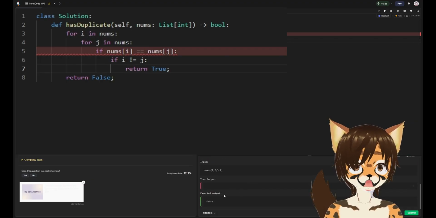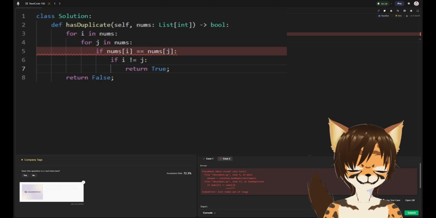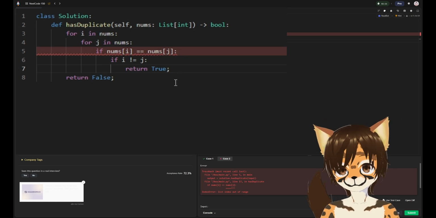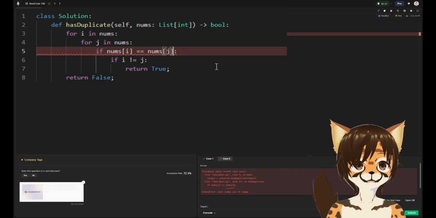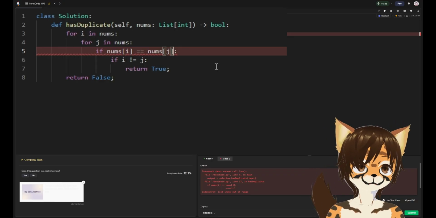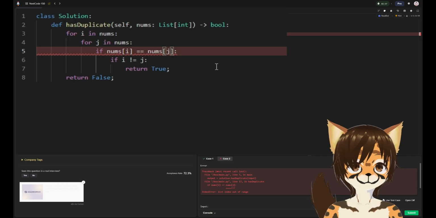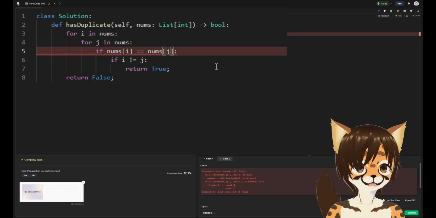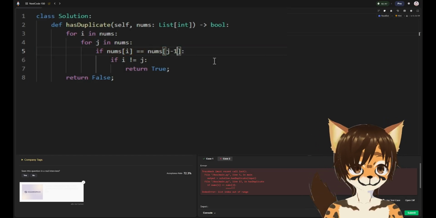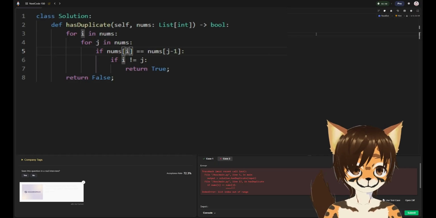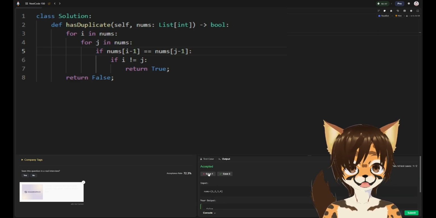True. Case 2. I outputted nothing. Hold on. List index out of range. How so? What? For j in nums? That's weird. That really shouldn't be the case. Python starts at 0 for indexing arrays, right? There's no way it doesn't. I know there's some language that doesn't do it. I think it's Lua, but I think we're fine on Python. Hold on, wait. Nums j. Let's just do that to see. Because if that's the case, what if it doesn't start at 0? But I think it should. Okay, well that just switches it to false. So that doesn't really help that much.